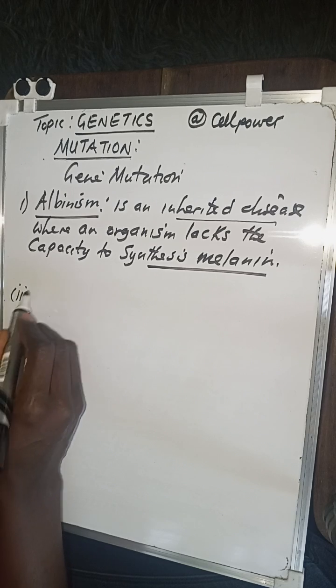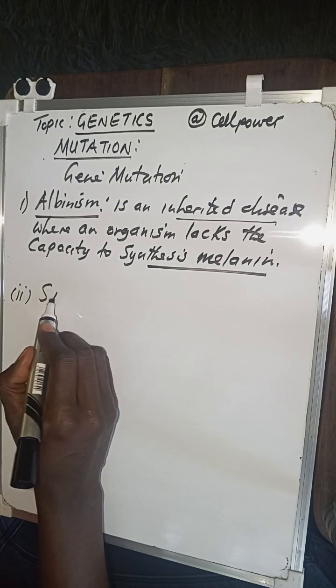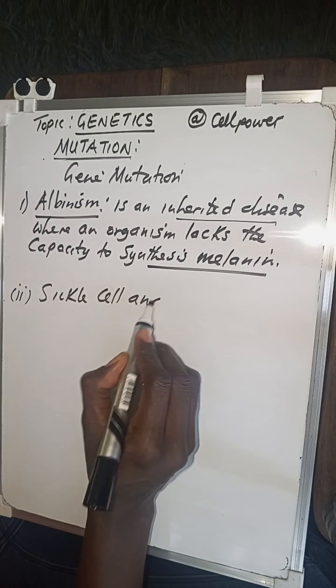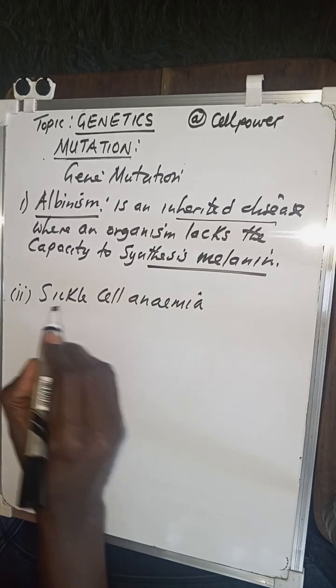Number two, we are talking about sickle cell anemia. What exactly is sickle cell anemia?